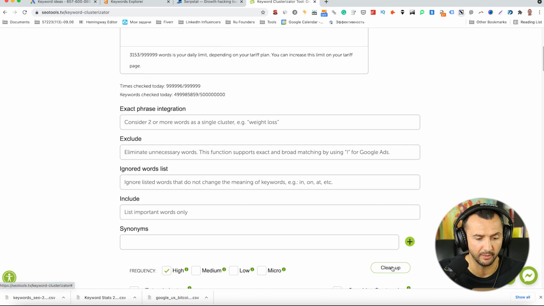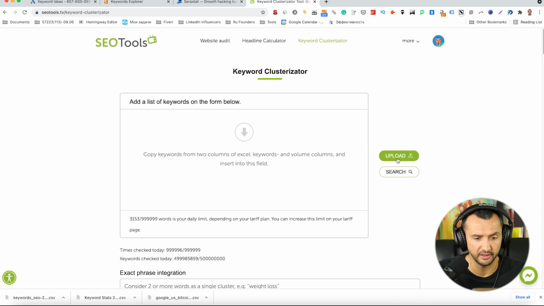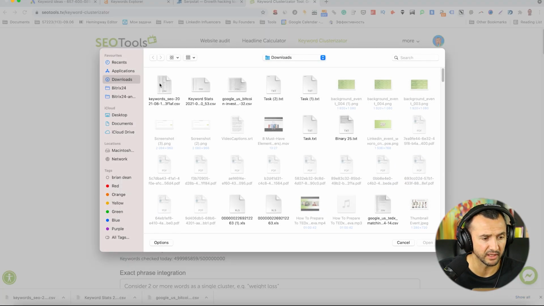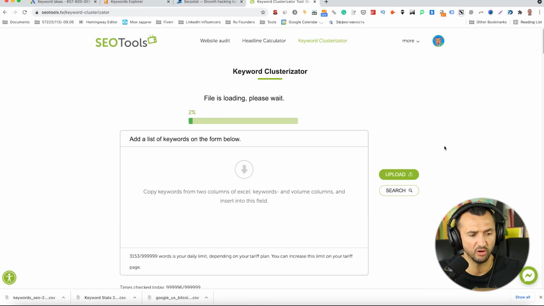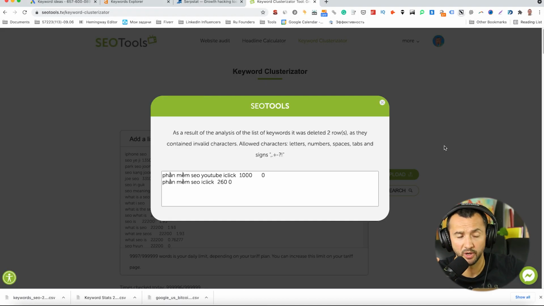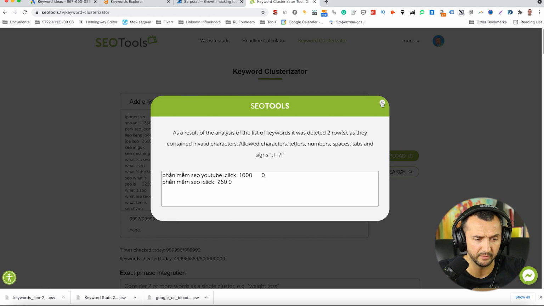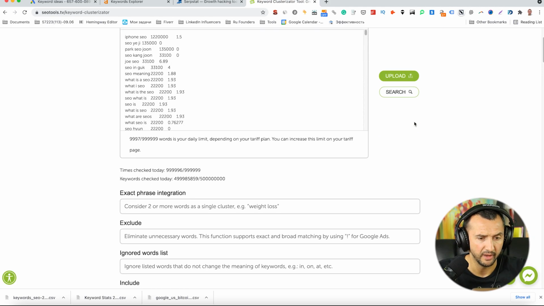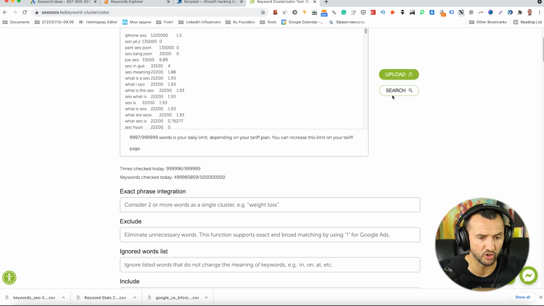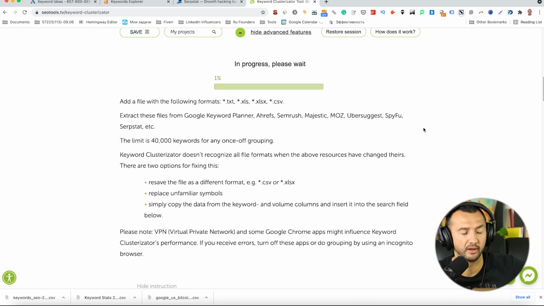What you need to do is clean up this list and upload the last document about SEO. We are waiting a few seconds. Close this window and search one more time, and we can group and filter a list of keywords in a few seconds.